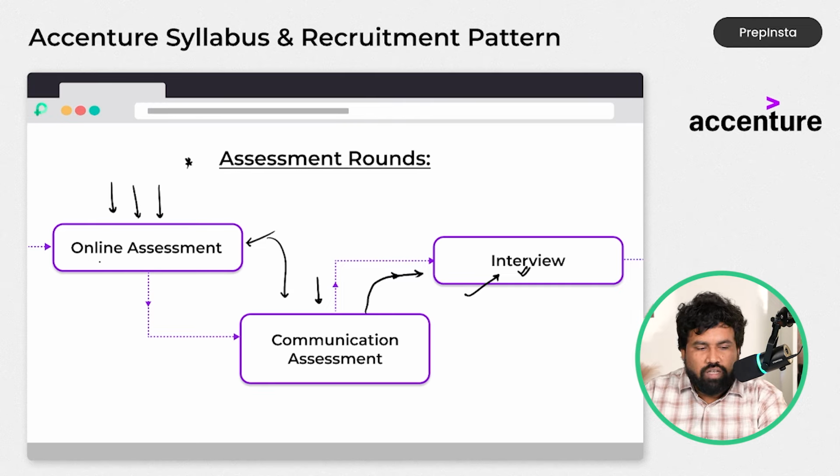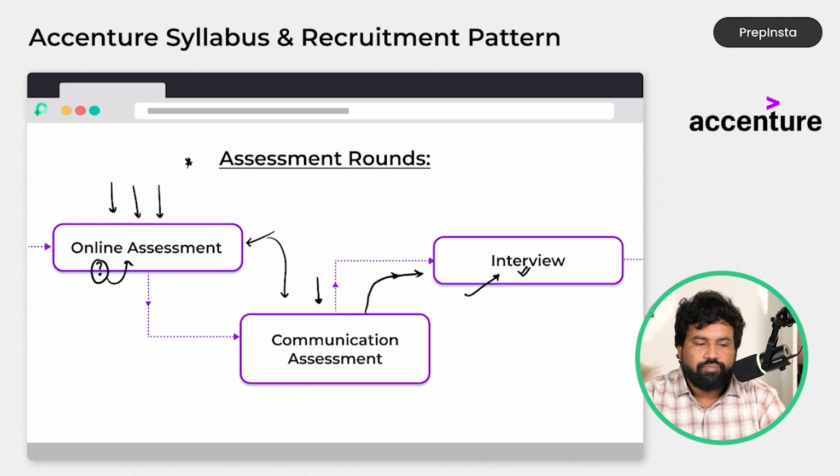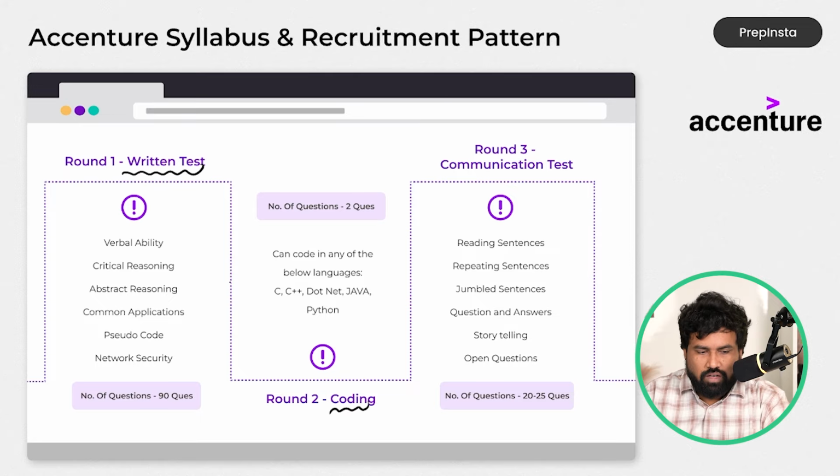Then, what topics will be included in the online assessment? This is the first thing we will get a doubt about, right? So, in the online assessment, you will get round 1, which is nothing but the written test, and coding together. So, round 1 and round 2 together we will get.